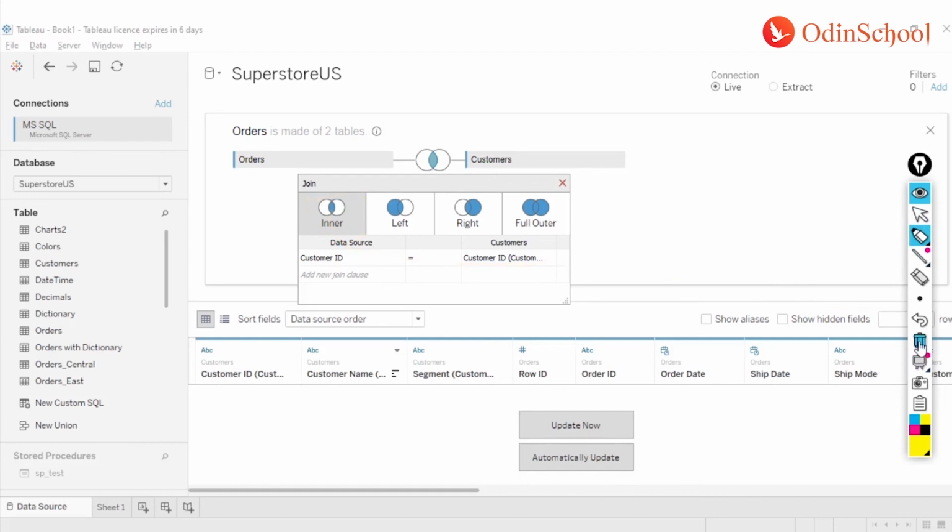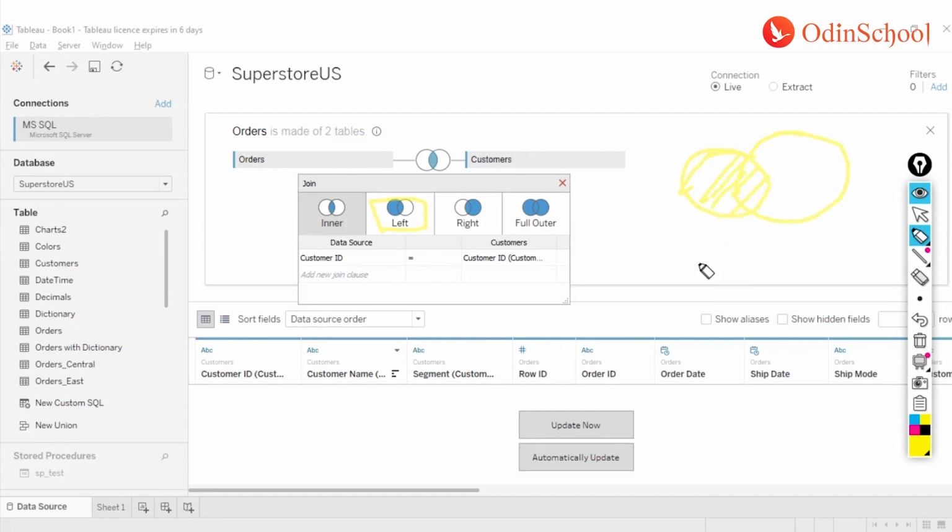On the other hand, we also have something called a left join. What a left join does is it will pick up all the data which is available in your left table. Now, any information which is matching to your left will be picked up from your right side table, and hence you see the left table is completely colored and the right table has only the shaded portion colored.